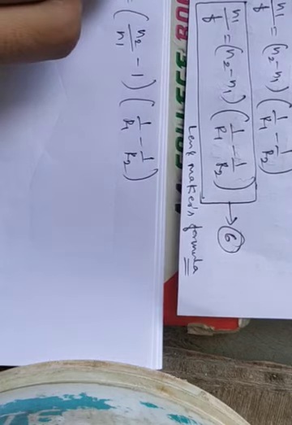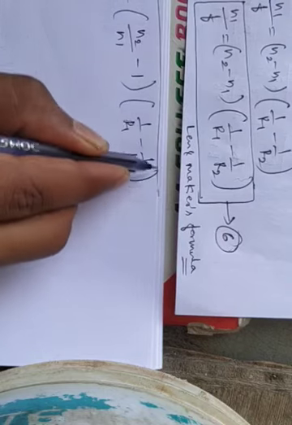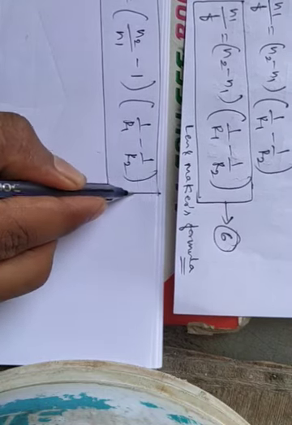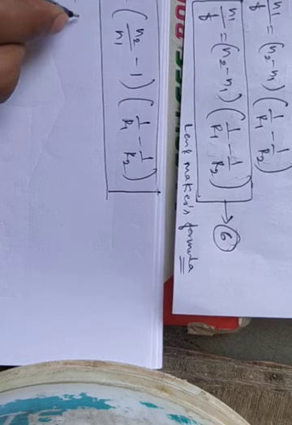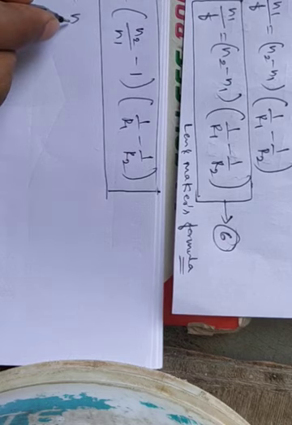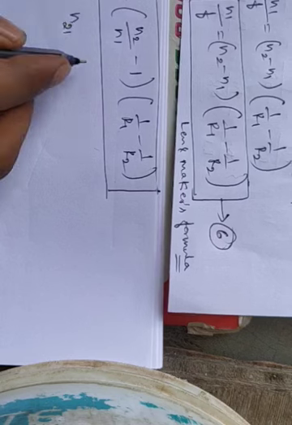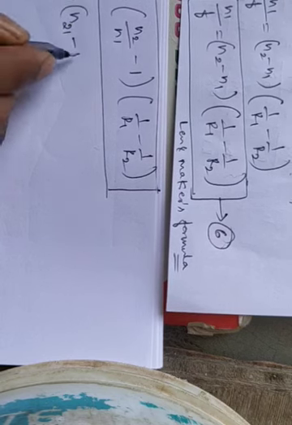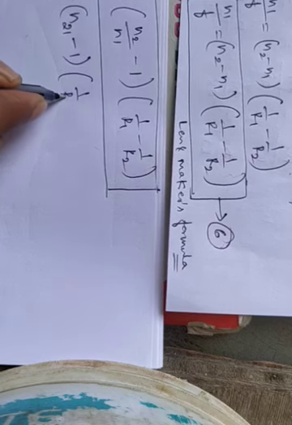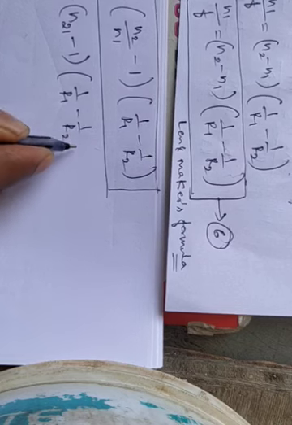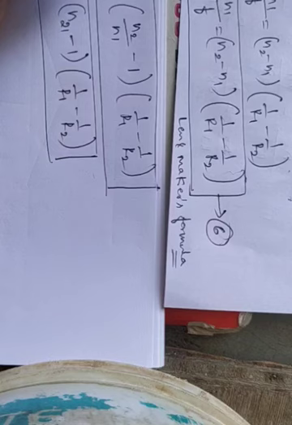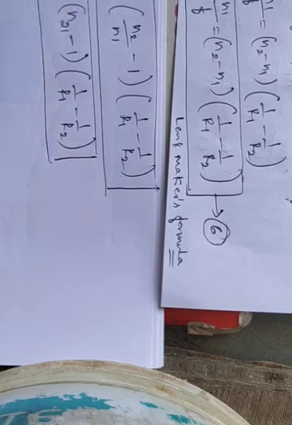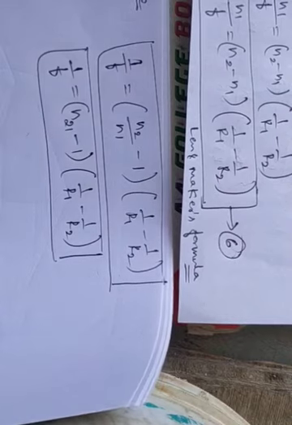So the lens maker's formula we can also write like this: 1 by f is equal to N2 by N1, meaning refractive index of medium 2 with respect to medium 1, minus 1, into 1 by R1 minus 1 by R2. Note.